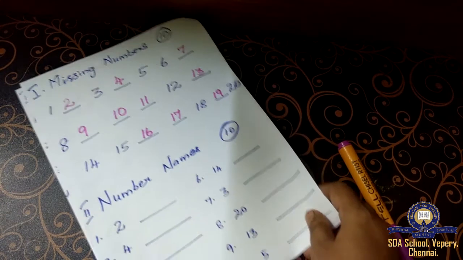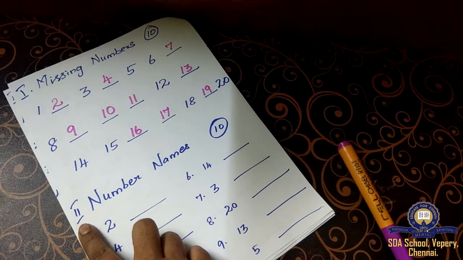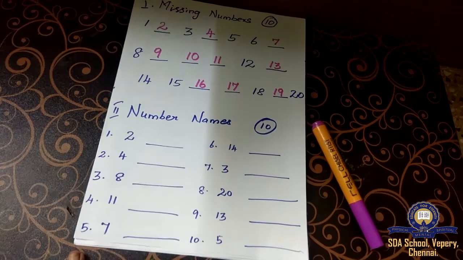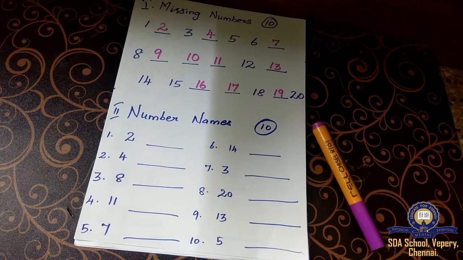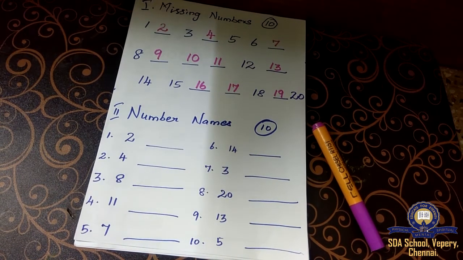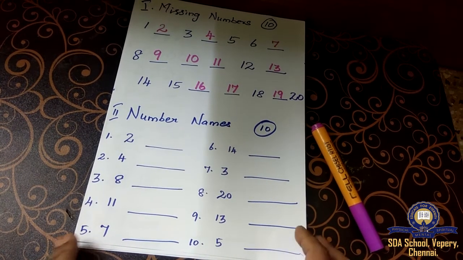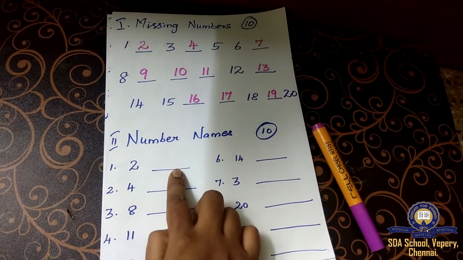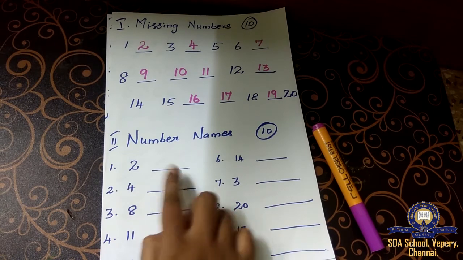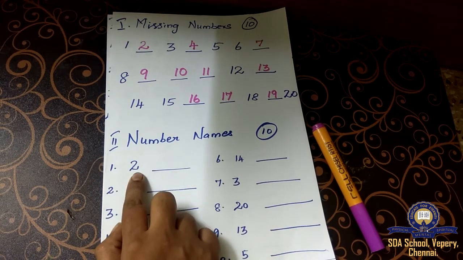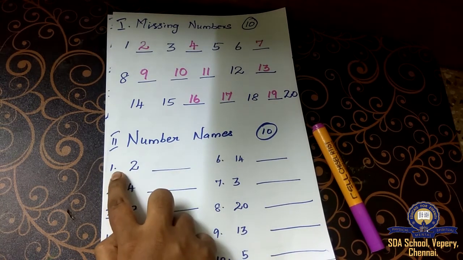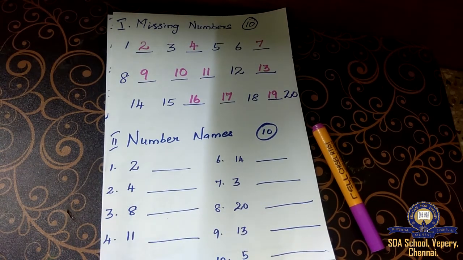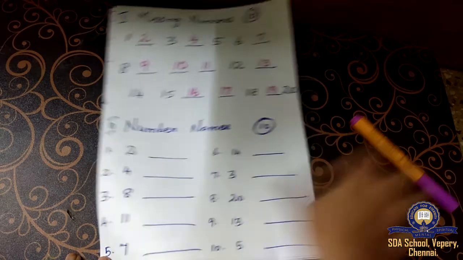Next is the second Roman letter, and the second Roman letter is number names. Okay, children. Now what you have to do? You have to see the number and write the number names. This is the question number. You should not see this one. You should see this one.